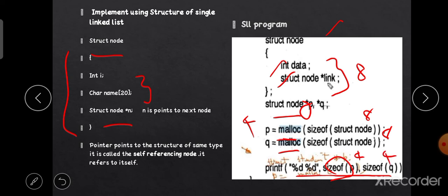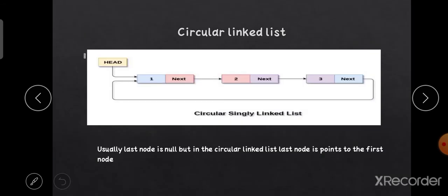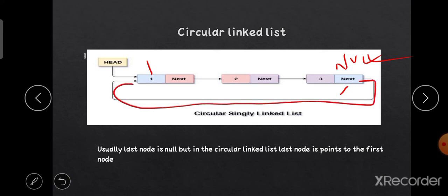Next one is the circular linked list. It's familiar to all. Normally it indicates the header node and the tail node. The tail node contains null only, but in this case the last node's null is replaced so that it points to the head node. This is called the circular singly linked list. So usually the last node is null, but in the circular linked list the last node points to the first node.